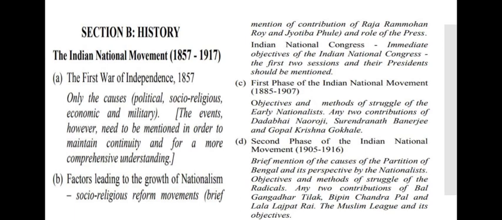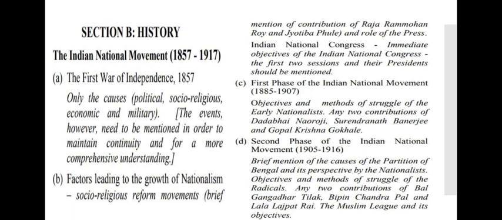After that you have the Indian National Congress, that is immediate objectives of the Indian National Congress. The first two sessions and their presidents should be mentioned. Next, you have the first phase of the Indian National Movement, 1885 to 1907. Objectives and methods of struggle of the early nationalists, any two contributions of Dadabhai Naoroji, Surendranath Banerjee and Gopal Krishna Gokhale.